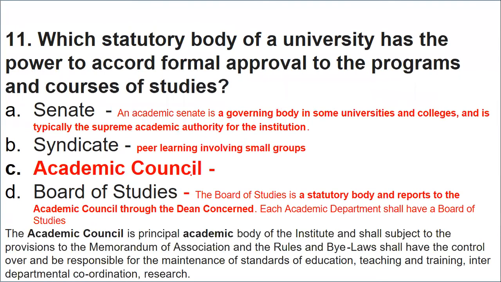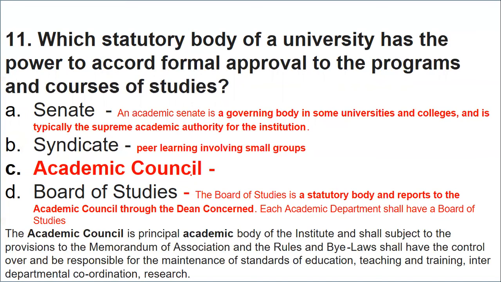So if any student is not aware of this, let's have a look. The academic senate is a governing body in some universities and colleges that is typically the supreme academic authority for the institution. Syndicate is nothing but peer learning, which involves small groups.